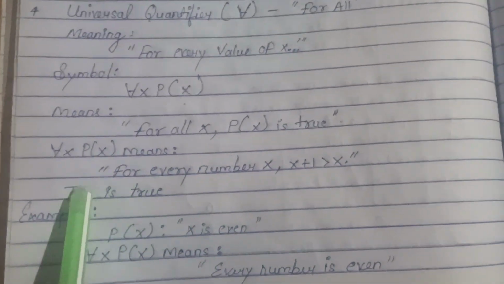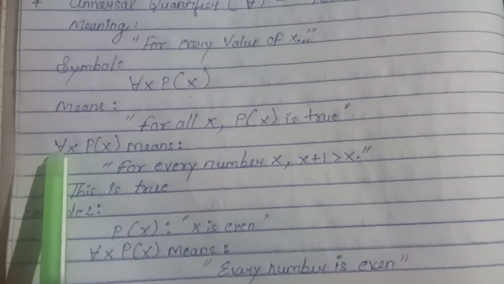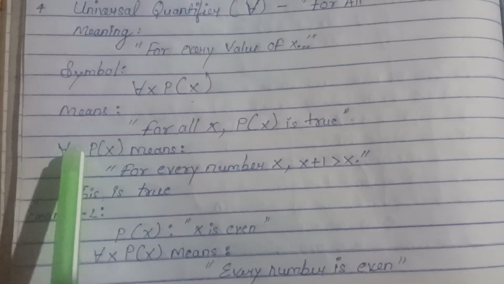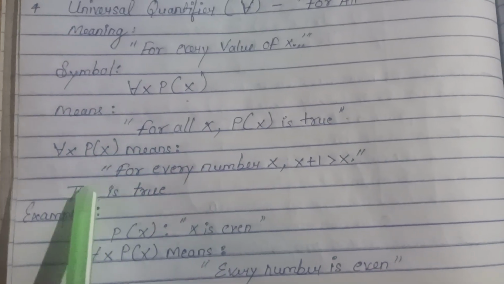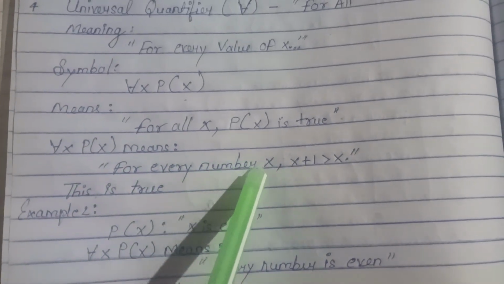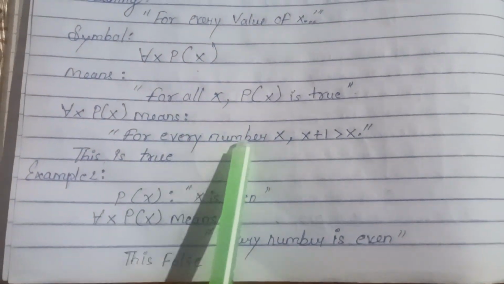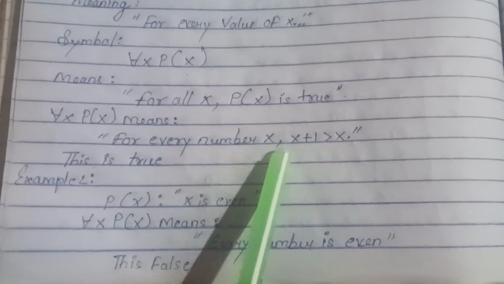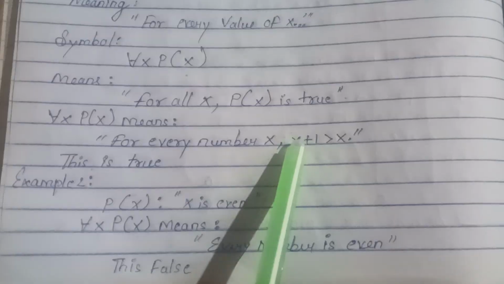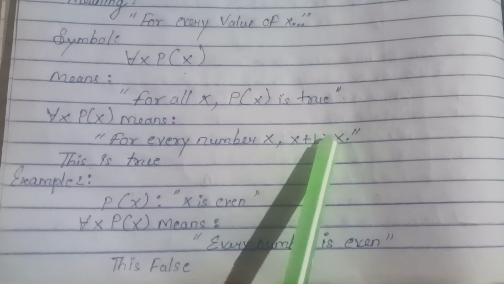So for all x, P(x), for every number x: 1, 2, 3, 4, 5, 6. For example, x plus 1 is greater than x.